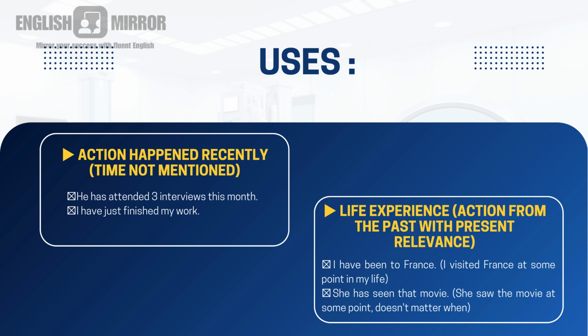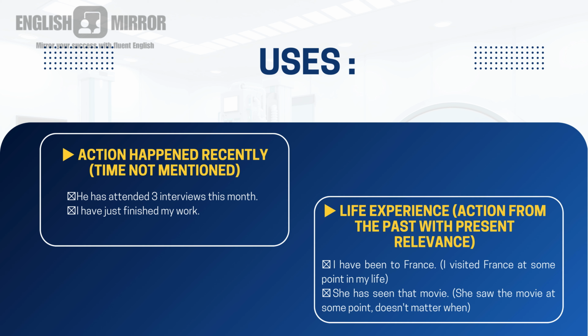I have been to France. I visited France at some point in my life. How can we explain that? I have been to France. That means one person was living in France, and some customs or traditions influenced him. That lifestyle might influence him at present. So he is telling that I have been to France, and that influenced him so much.